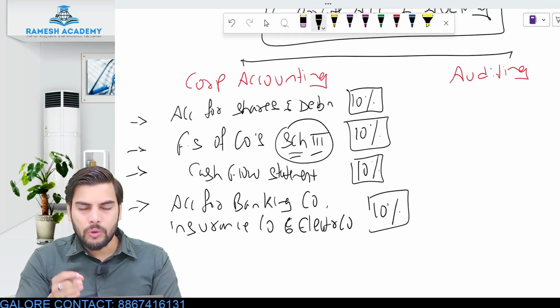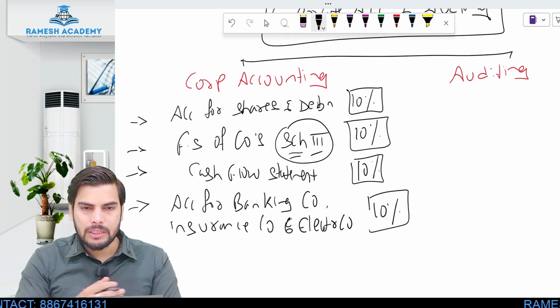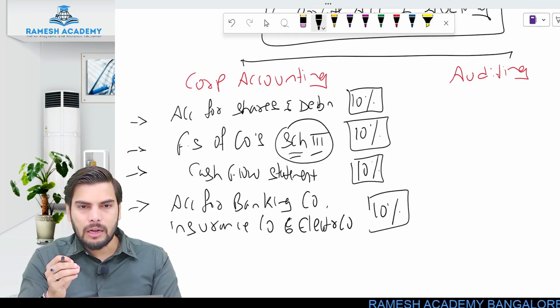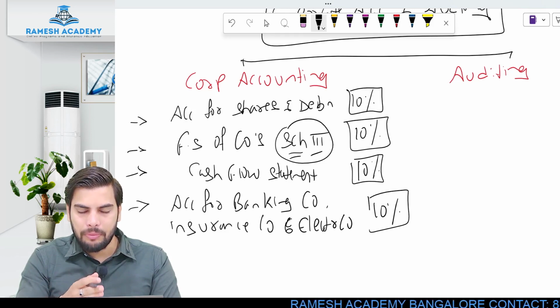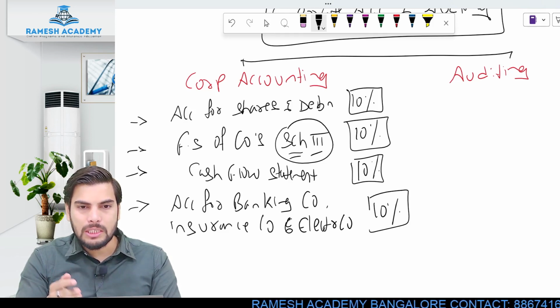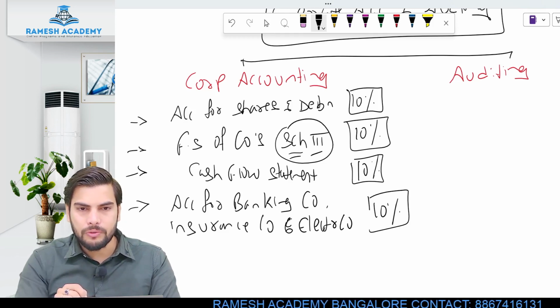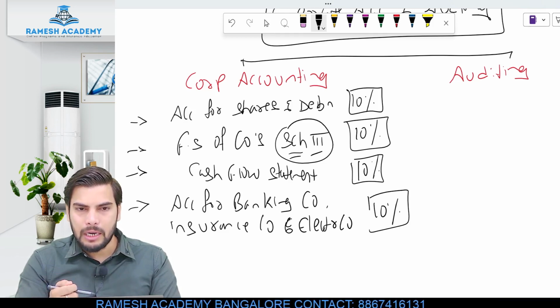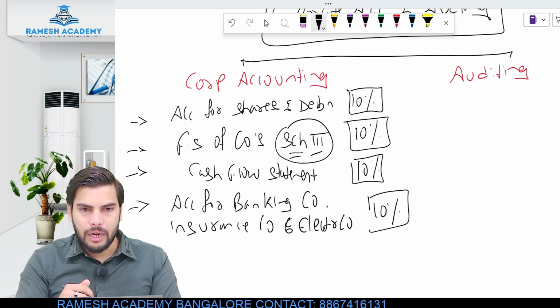As I already told you, for banking company, we have got their own regulatory body, that is Banking Regulation Act 1949. Same way with respect to insurance and electricity company. For insurance, we have got the IRDA Act. For electricity, again, we have got their own act. So these companies will be preparing the financial statement as per the format prescribed in their respective law. They will not be following Schedule 3. That's why we have got a separate chapter wherein we'll be learning how exactly the banking company, insurance company and electricity company prepare the financial statement.